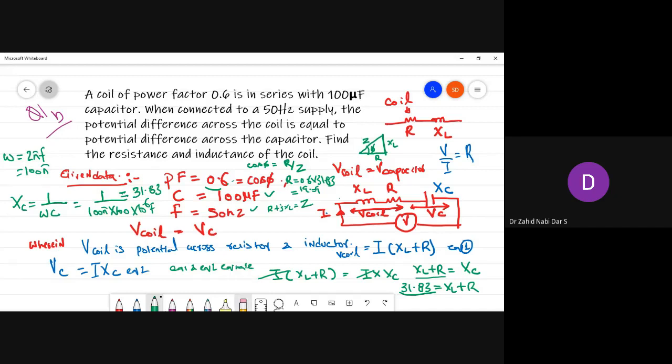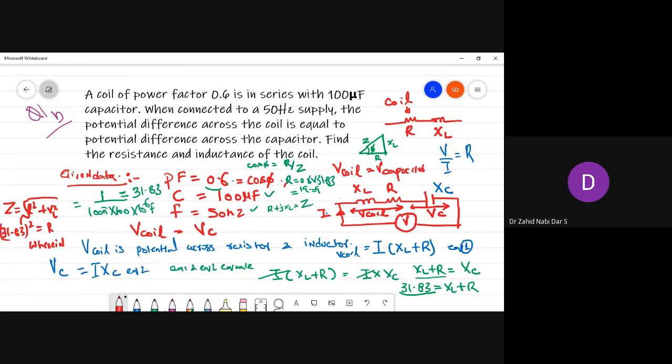Then you can substitute in the normal value. See, this XC value you got. In the normal value, how do we write Z? Z would be written as the square root of R square plus XL whole square. Z value is 31.83, squaring both sides.